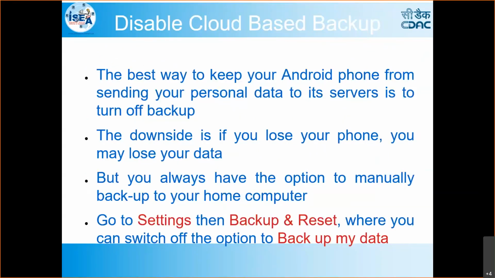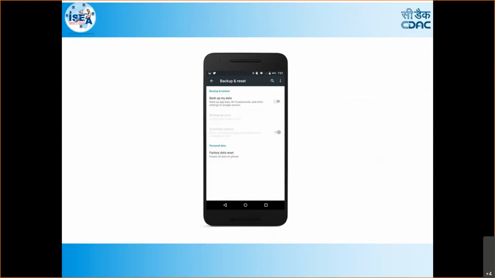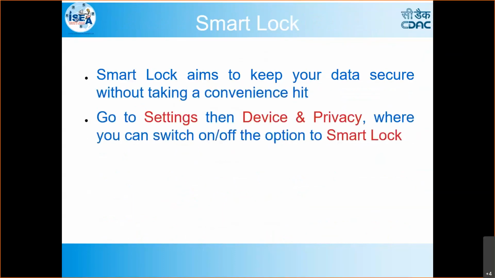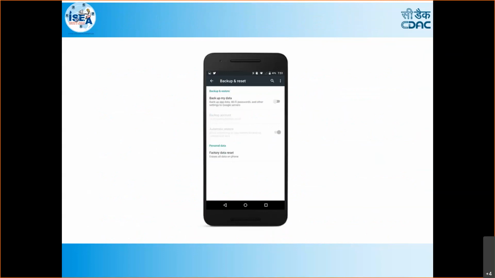Next, backup and reset. Backup your data, but never enable automatic restore of the data from the cloud. Never enable this one. Backup the data whenever you want, and after that, disable it immediately.